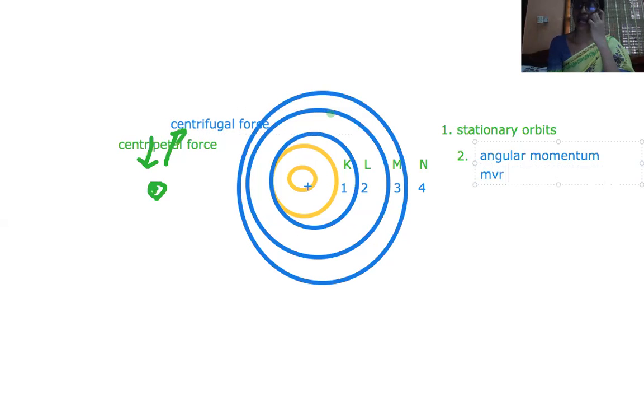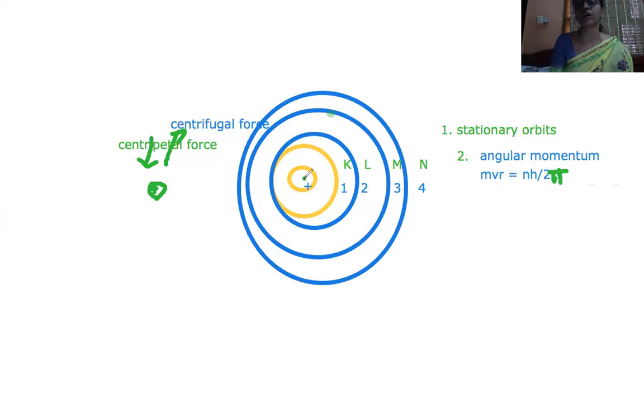For this, he has said that the angular momentum is given by the formula mvr, or we show it by I. I is equal to nh by 2 pi. Here m is the mass of the electron, v is the velocity of the electron, r is the radius of the orbit.